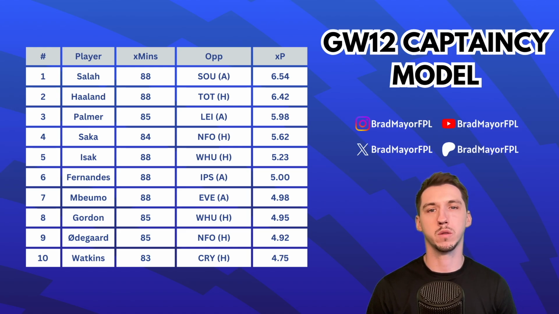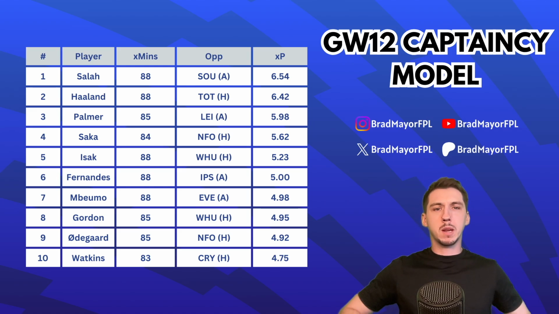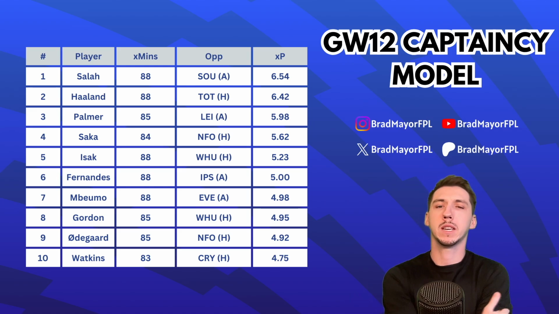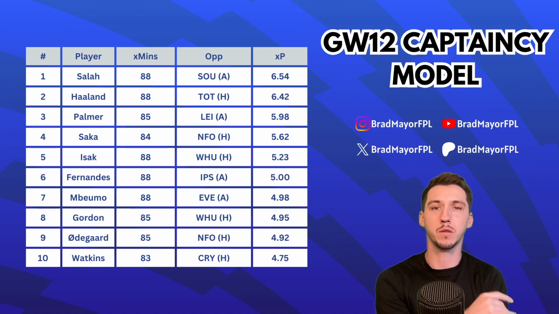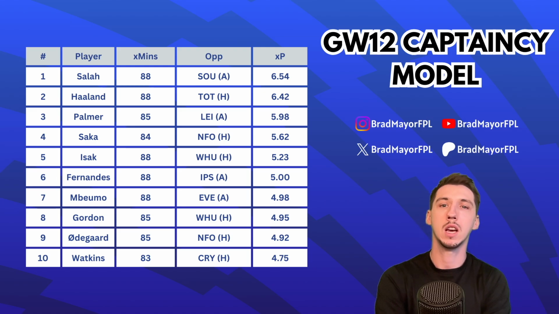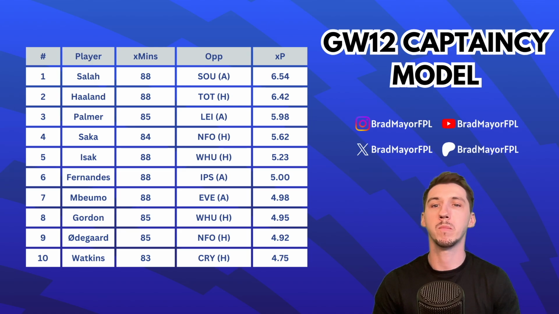Obviously it's quite a good fixture with Nottingham Forest at home, albeit their defence has been pretty good. I don't think many people will be captaining Saka this week, given that the top 3 have quite good fixtures. Then Isak comes back into this list now that they've got some good fixtures. West Ham at home is obviously brilliant. The West Ham defence has been pretty diabolical, and the whole team in general has been pretty diabolical recently.